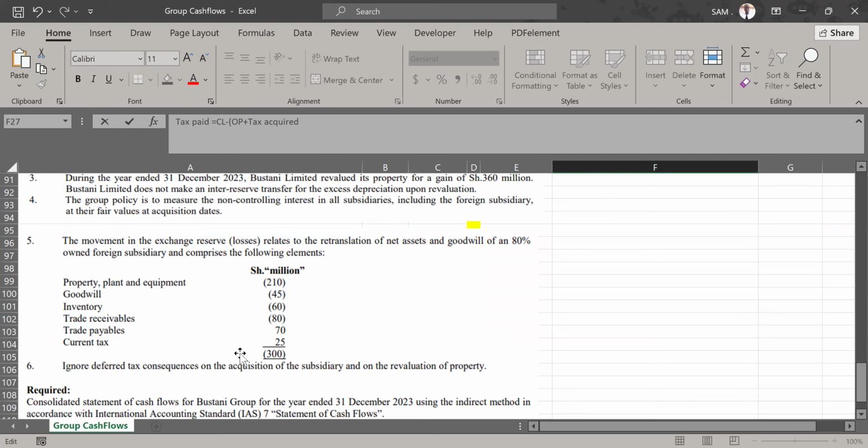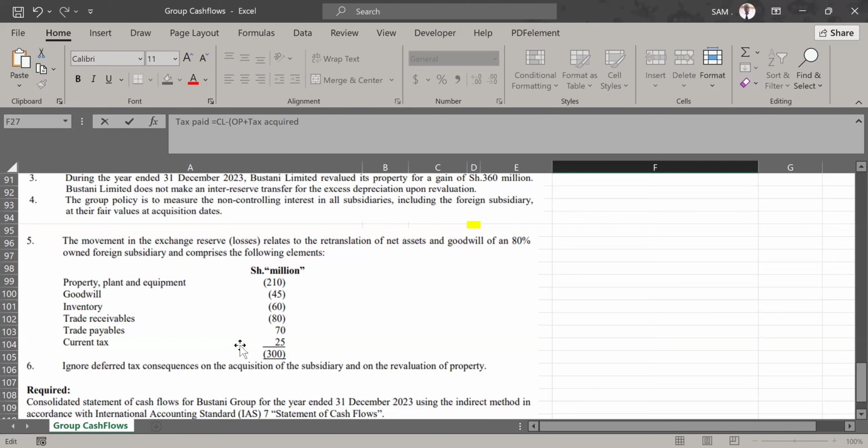But I mentioned to you, this is a liability. Any loss on a liability is a gain on your end. So that 40, is it 40 or 25? This 25, under the retranslation losses, is going to affect our opening balance of this tax.